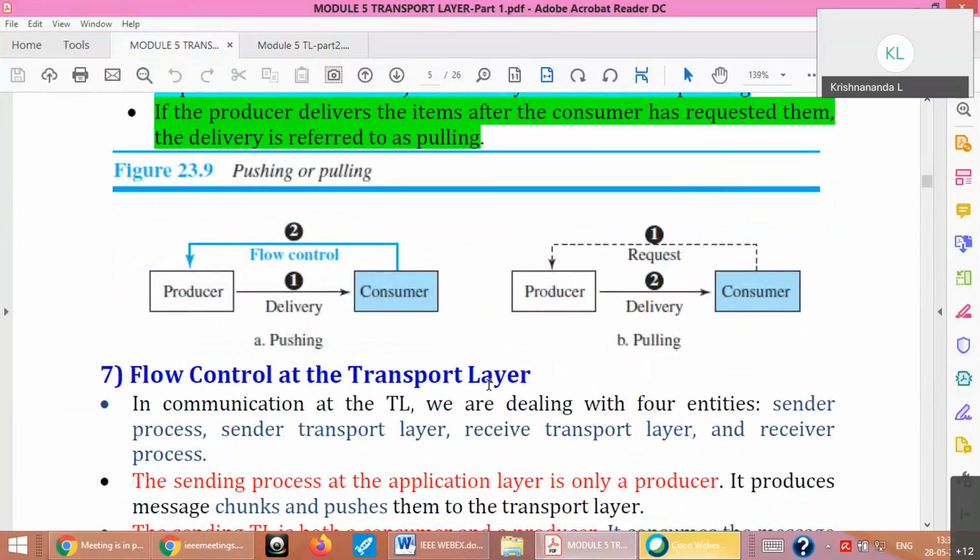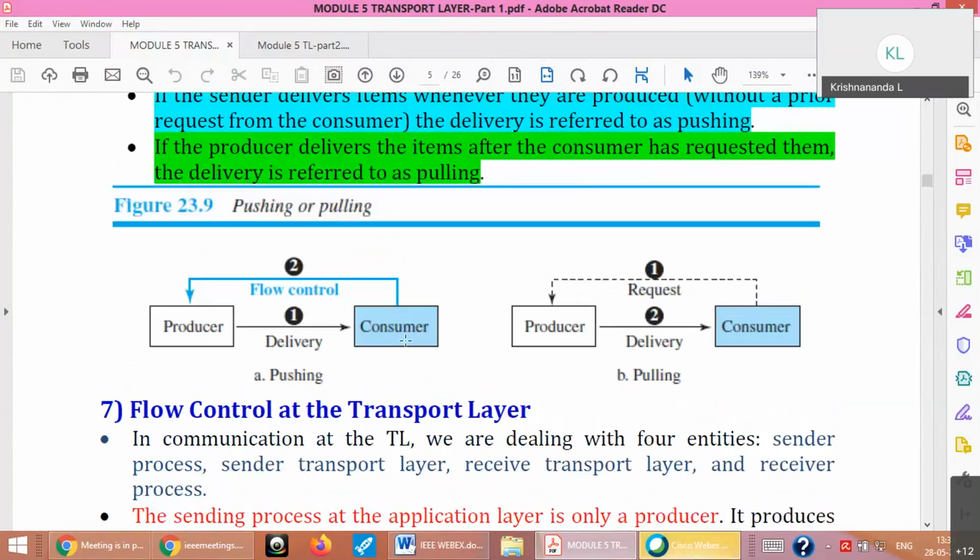So now, if the producer produces data without the consumer requesting it, this is called pushing. That means without knowing the consumer's capability or the receiver buffer size or whatever, it is simply pushing the data. So naturally, it may overflow at the receiver. So then there is a feedback, number 2. You can see here this arrow mark from the consumer to tell the producer not to send so much data. That is called the flow control mechanism. So flow control is required in pushing.